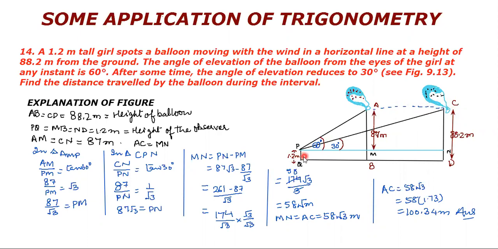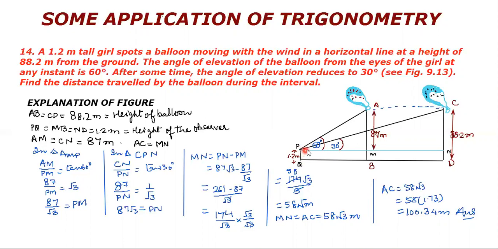In the previous question, you have neglected the height of the observer. But in this particular question, he is giving us the height of the observer also. That means the eye of the observer is at point P. It is not on the ground. Otherwise, we assume that the eye is on the ground. But now the height of the observer is given. Therefore, the eye is at P.